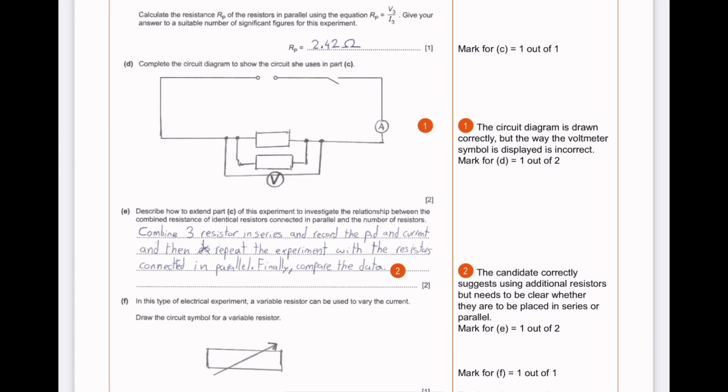Let's see what the examiner has to say. The circuit diagram is drawn correctly, but the way the voltmeter symbol is displayed is incorrect.